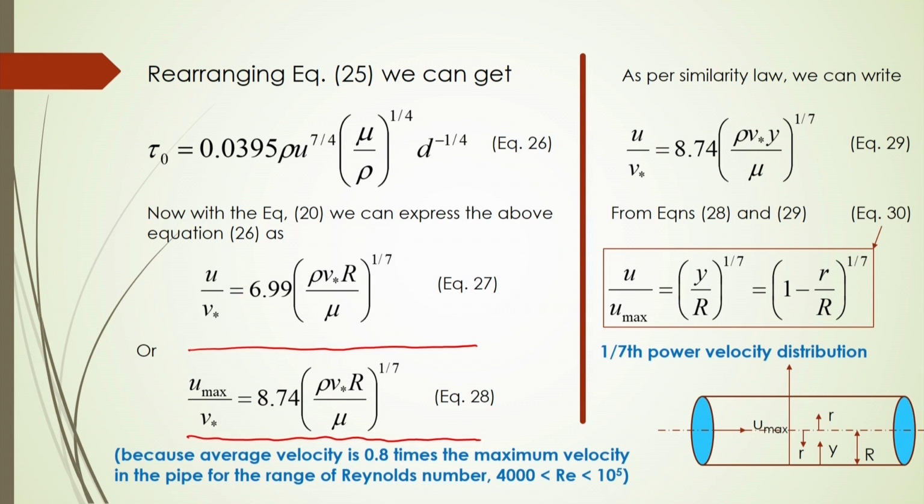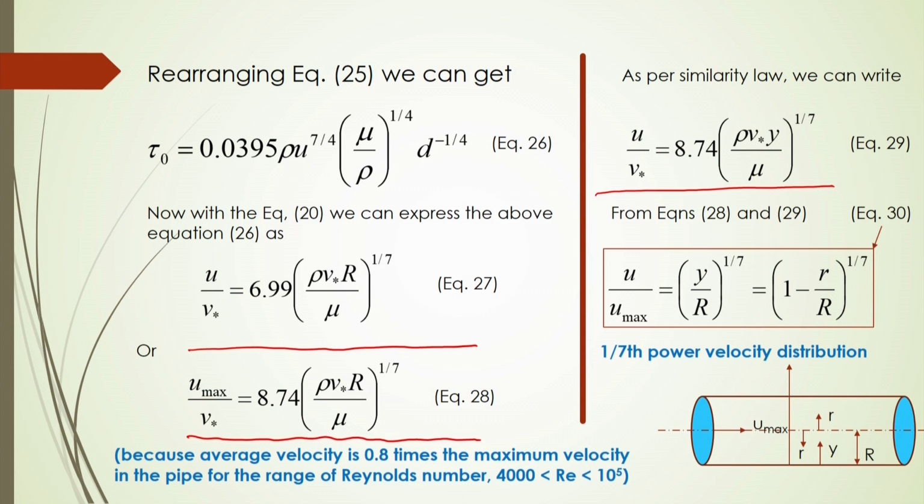As per the similarity law, we can write u by v star equal to 8.74 into rho v star y by mu to the power 1 by 7.